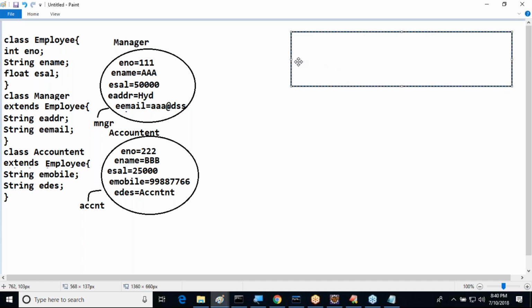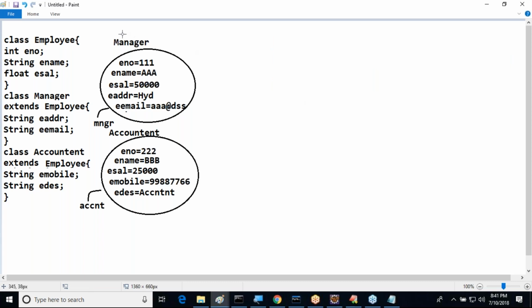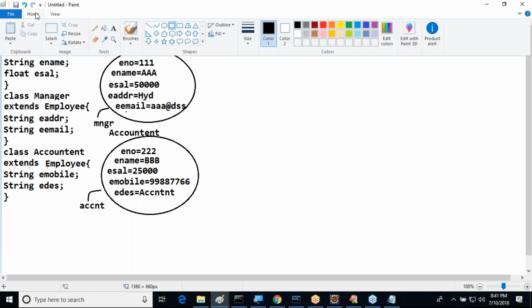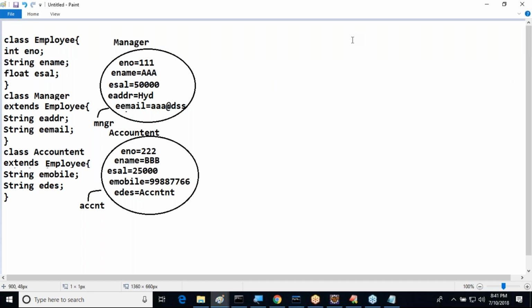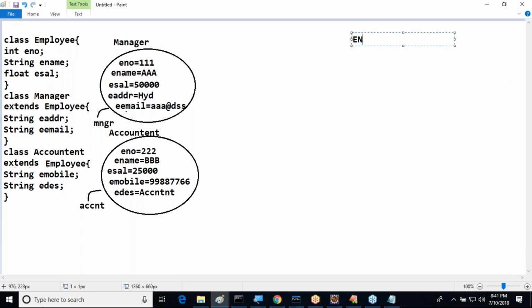Take one big table. Inside this big table, what are we going to provide? First we have to provide ENO, E-name, E-salary. That is superclass members. Next subclass members, manager class members, E-address here. Next one is E-email.